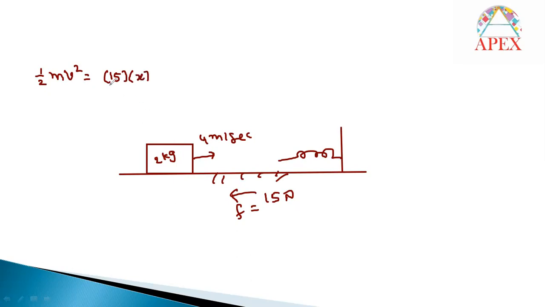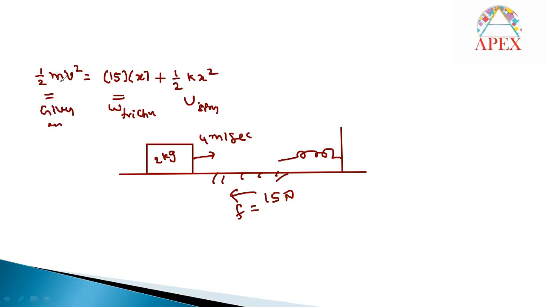So work done due to friction is 15x, plus the energy stored in the spring, which is half into kx square. So using this given kinetic energy, it does some work against the friction, and it is also stored as potential energy in the spring.